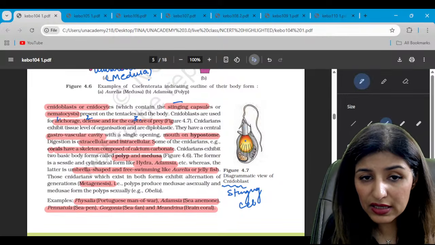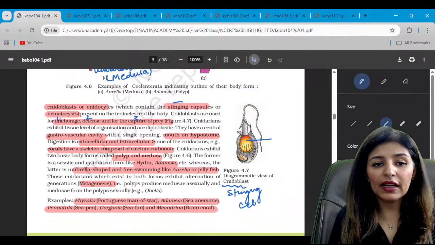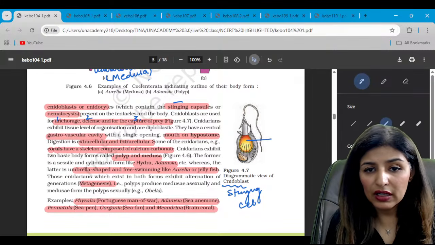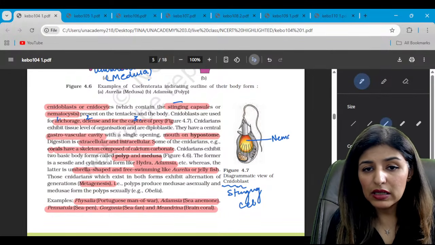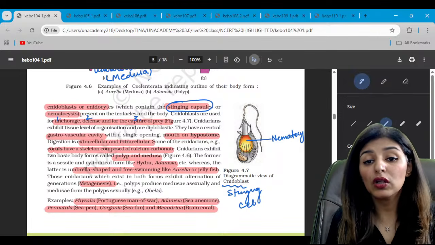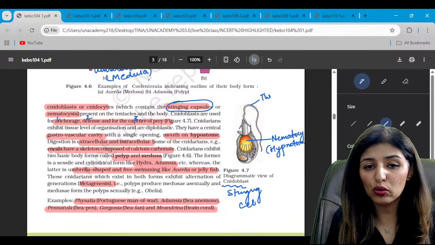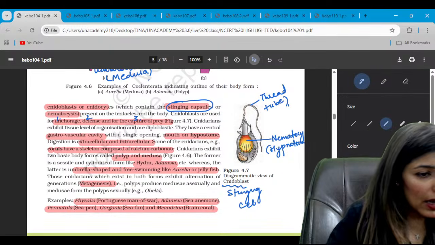So this is the toxin containing sac-like structure called nematocyst. This is the nematocyst, also known as stinging capsule. So this contains hypnotoxin, and this is the thread tube. Please tell me these points are clear. Yes, guys. Are we clear?